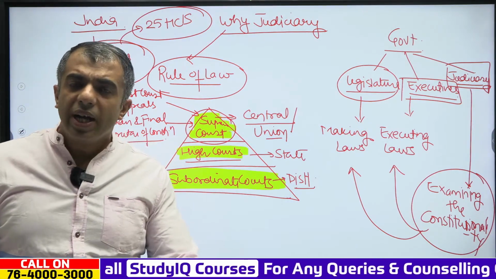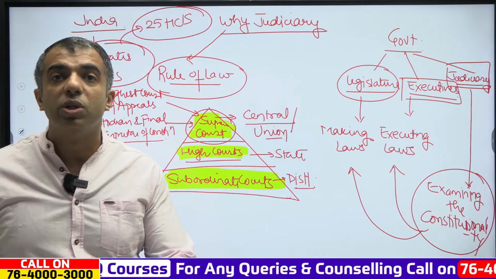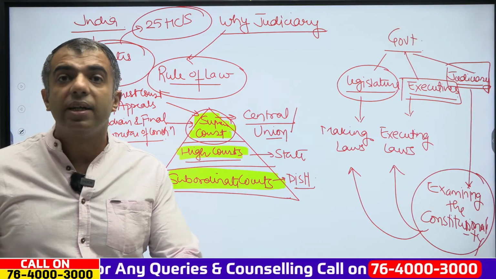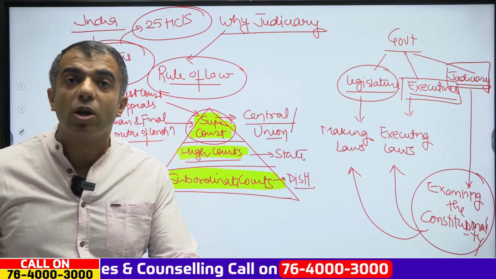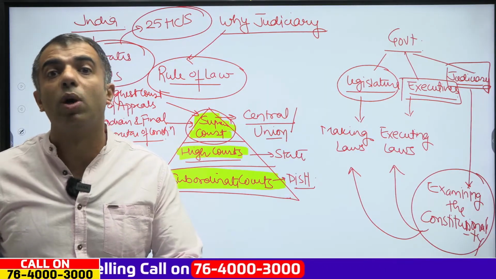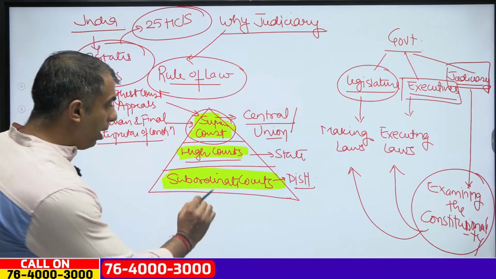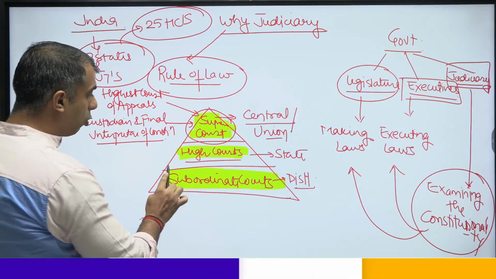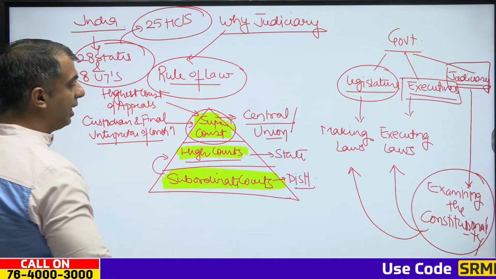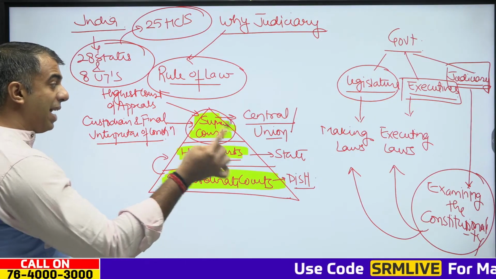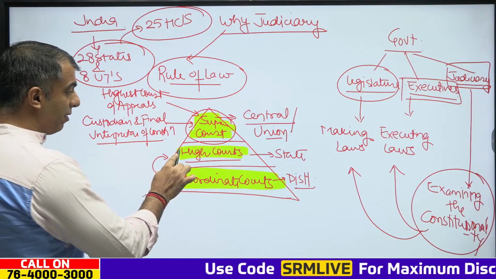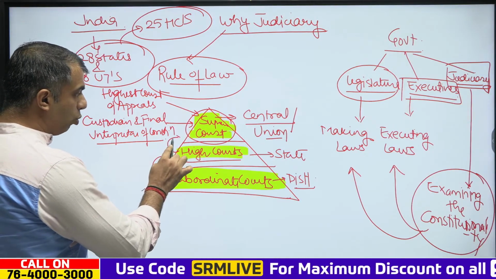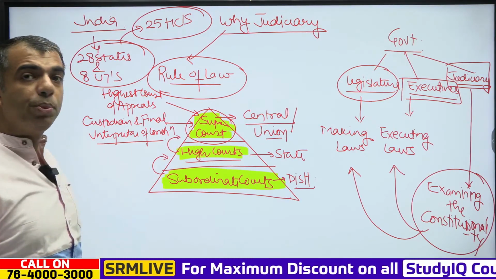So in India, we have an integrated judicial system, which means that decisions made by the higher courts are binding upon the lower courts. Now, if you are not satisfied with the decision of a subordinate court, you can appeal to the High Court. If you are not satisfied with the decision of the High Court, you can appeal to the Supreme Court.